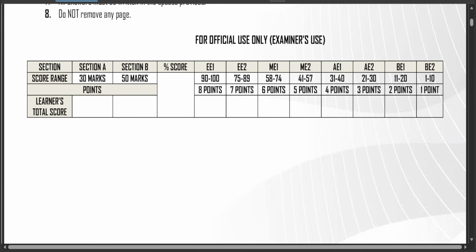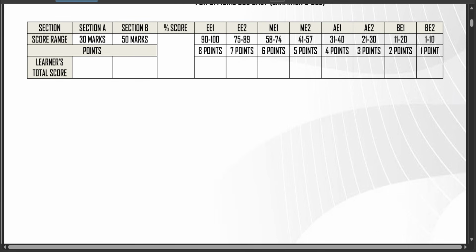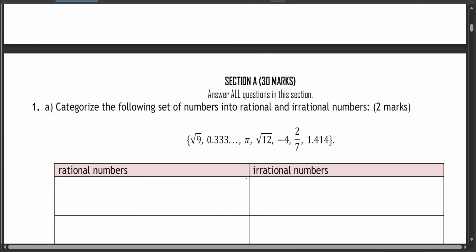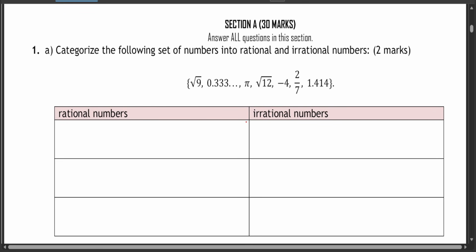Obviously, we have section A and section B. It's a total of 80 marks. So let's start with section A, and you've been told to answer all questions in this section. Question 1.